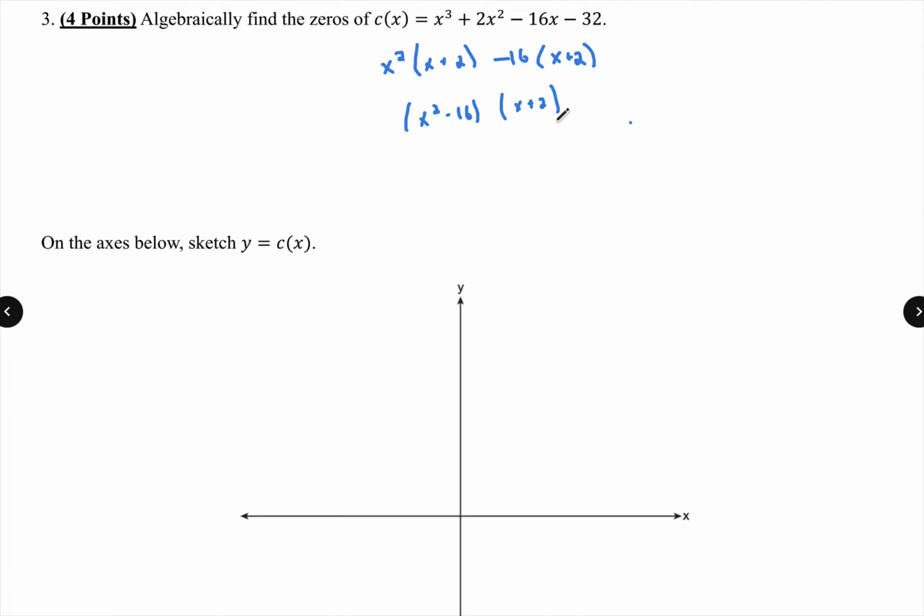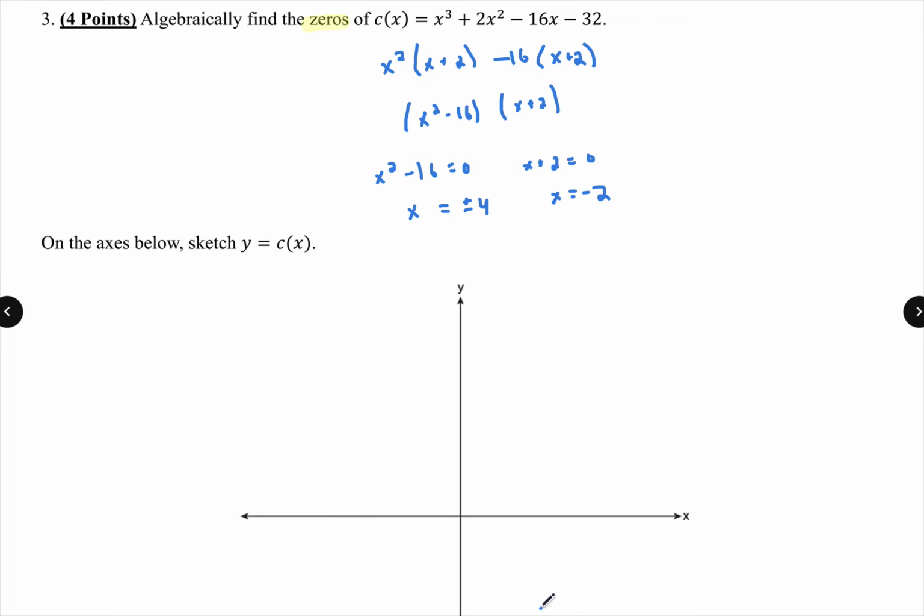You would get a point if you got to this point where you factor, but the important part is that you want to find the zeros. It's not telling you to factor, it's telling you to find the zeros. So I would have to set these two equal to 0, or no, this is the difference of perfect squares. I'm just going to set both equal to 0: X squared minus 16 equals 0, X plus 2 equals 0. Over here, if I subtract 2 on both sides, X equals negative 2. Over here, if I add 16 and take the square root, I get X equals not just positive 4, but also negative 4. So I have 3 zeros.